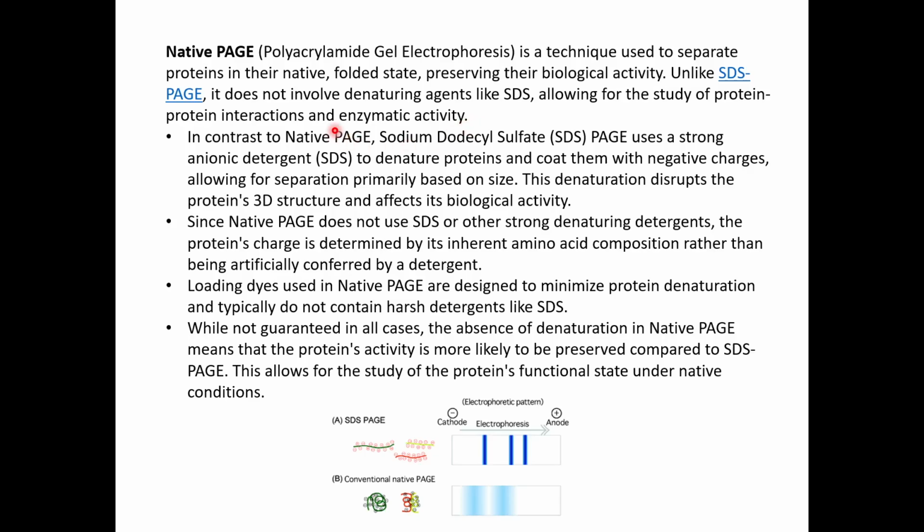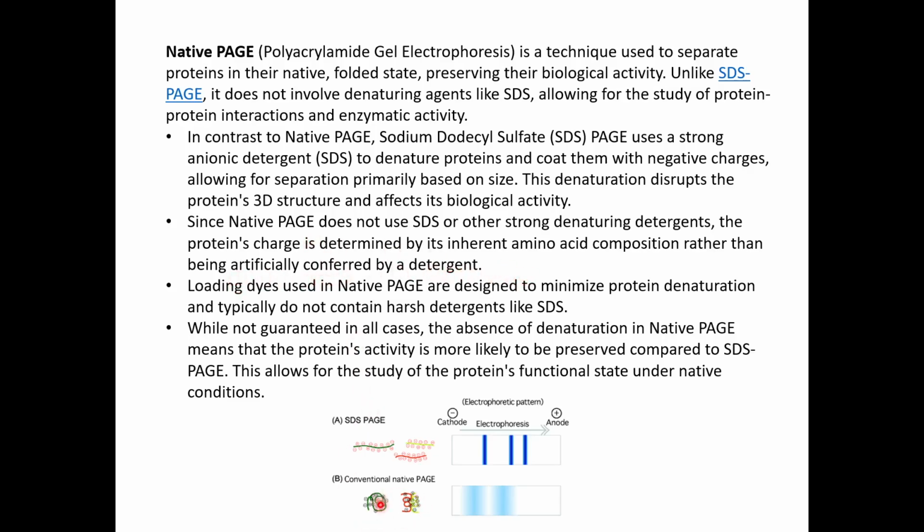In contrast to native PAGE, SDS-PAGE uses a strong anionic detergent to denature the proteins and coat them with negative charges, allowing for separation primarily based on size. This denaturation disrupts the protein's 3D structure and affects its biological activity. Since native PAGE does not use SDS or any other strong denaturing agents, the protein's charge is determined by its inherent amino acid composition rather than being artificially conferred by a detergent.